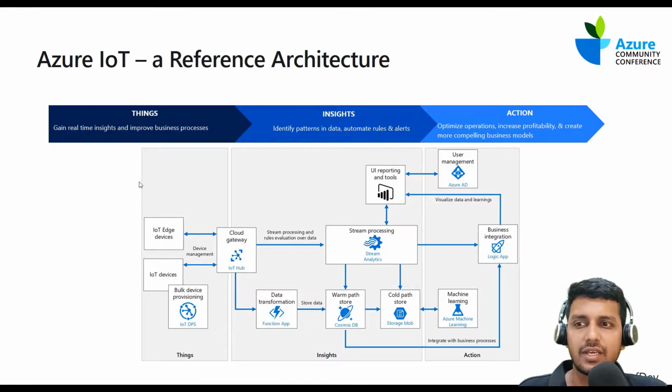Now, with things on the left, we have different ways in which we can connect these robots or devices, for that matter, to the IoT backend solutions that we may build. The first thing that they would hit on the cloud side is a cloud gateway, in this case, IoT Hub. Once the data is received in the IoT Hub, using Stream Analytics we could do live reporting or live analysis on top of this data. That's like hot data processing.